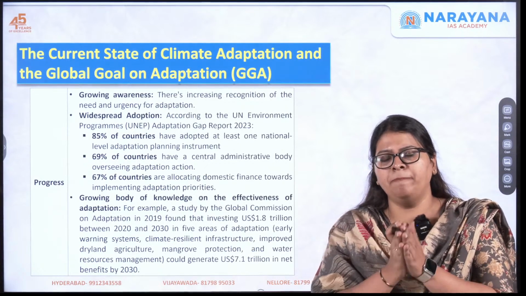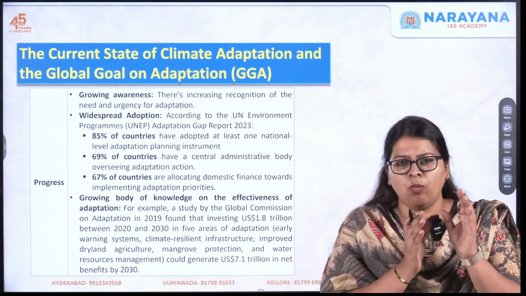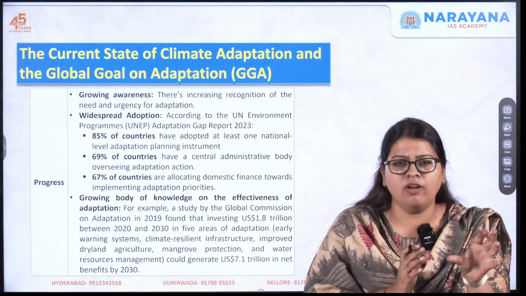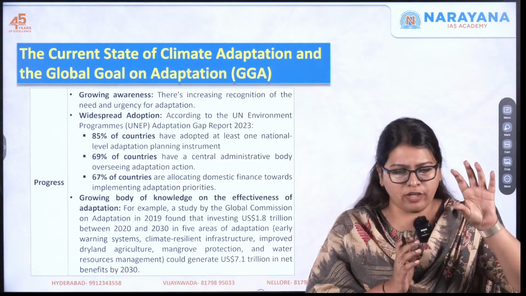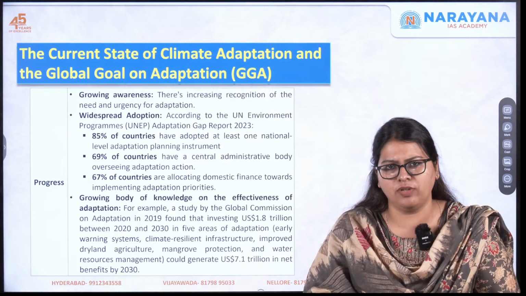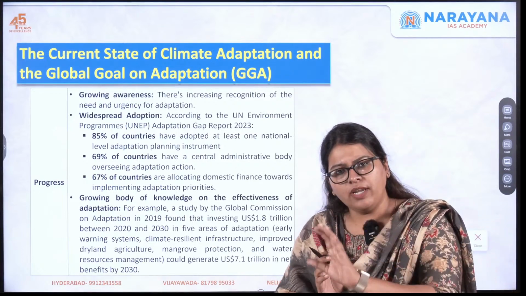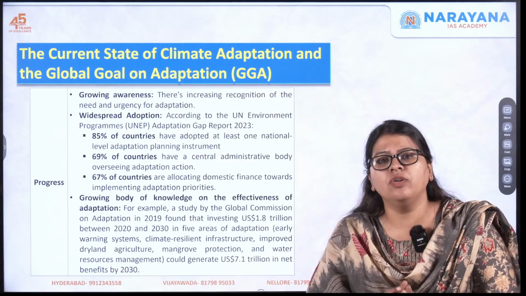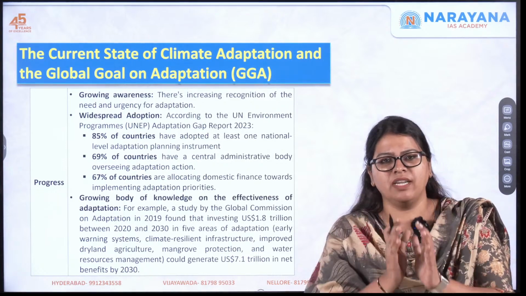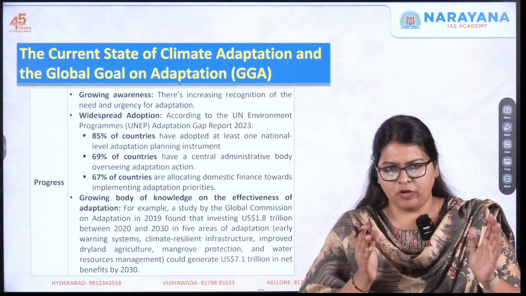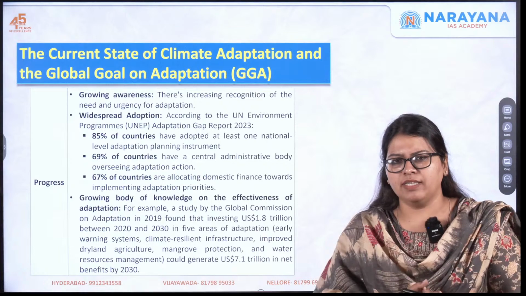For example, in climate mitigation, what are the ways to reduce GHG emissions into the atmosphere? Next, we saw adaptation strategies. We also looked at strategies which form a synergy between both mitigation and adaptation.